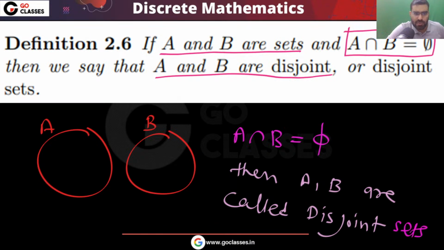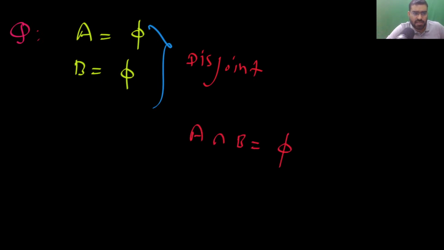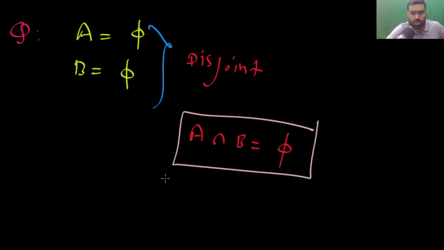Now you tell me, a simple question I am asking. What about phi, phi? Let's assume A is phi and B is phi. Are these two sets disjoint? Yes, they are also disjoint. All you have to do is apply the definition. They are disjoint because A intersection B is phi. There is no common element in these two.